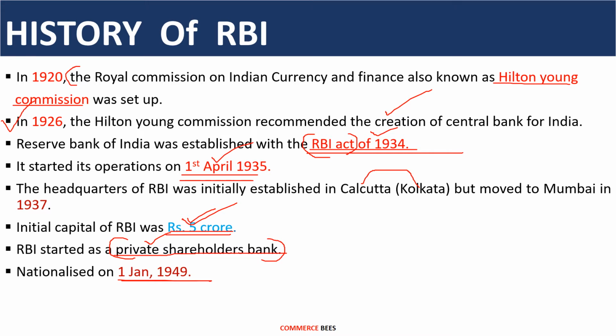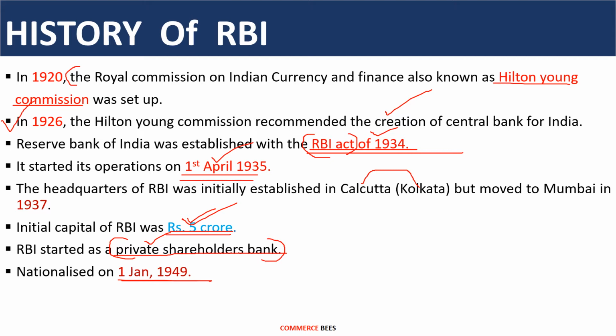The aim with which RBI was created was to act as a central bank for India. As it was acting like a private bank, what happened? There was no coordination between the RBI and the government. That is the reason the government of India has decided to change the ownership status of RBI from private bank